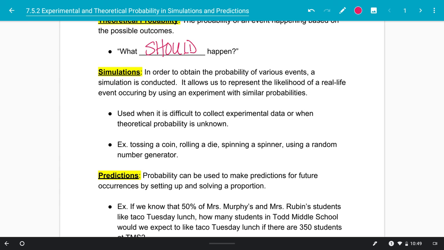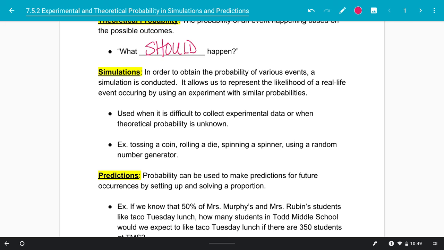We're going to see a spinner shortly that I think will also help you understand simulations and how we can spin a spinner for simulations as well. You're just going to have to bear with me on that one. And then we can use a random number generator. That's a computer program that will generate a random number between a certain interval.